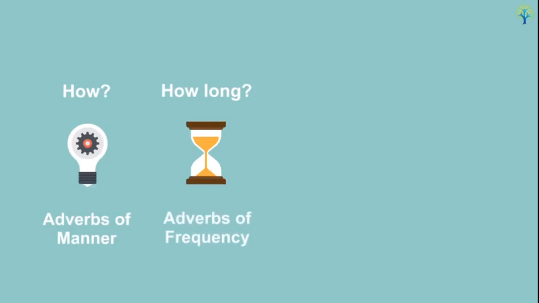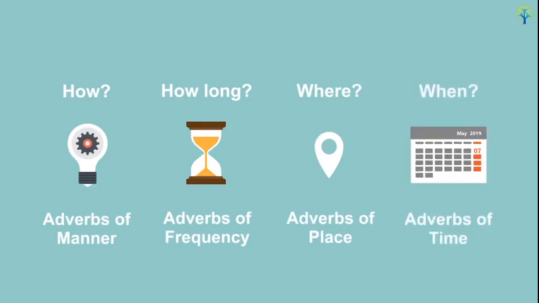Adverb phrases which answer the question how are known as adverbs of manner. Adverb phrases which answer the question how long are known as adverbs of frequency. Phrases which answer the question where are adverbs of place. Phrases which answer the question when are adverbs of time. You will learn about each of these adverbs in the next few videos. Now you know what an adverb phrase is and how it adds information to a verb in a sentence.